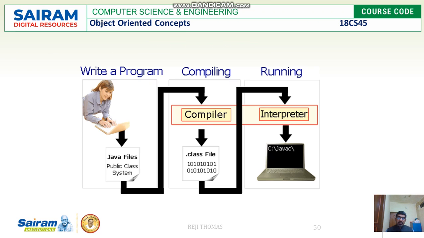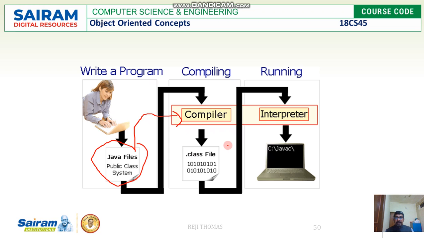This is what makes Java different from other programming languages. Every programming language we learned all these days is either compiled or interpreted. But Java is both compiled and interpreted. You can see on the screen, where we write Java files, we compile them.